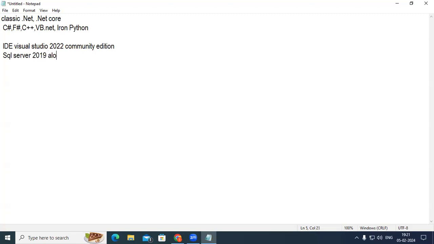Along with SSMS. SSMS stands for SQL Server Management Studio. You may develop an application. So using that application, ultimately what you do, you manipulate data. Whatever data you manipulate, ultimately that has to be saved in a flat file or in a database. SQL Server is actually a commercial RDBMS, Relational Database Management System. So that is going to save your data, and using SQL commands, you can retrieve data. You can integrate SQL Server into your application as well.